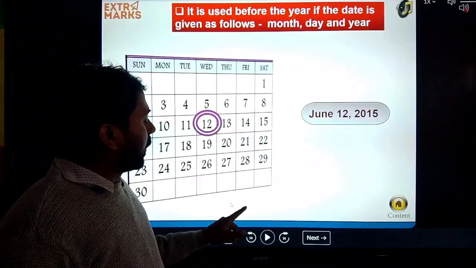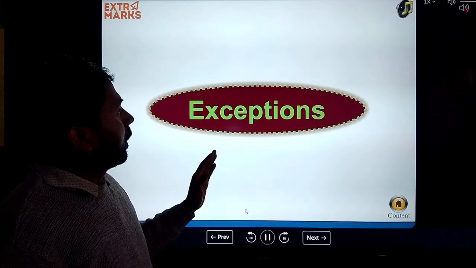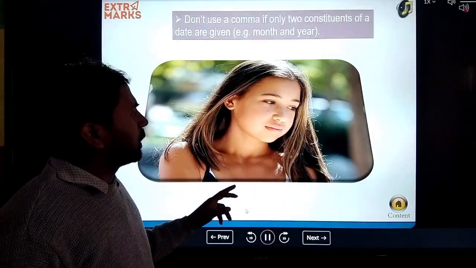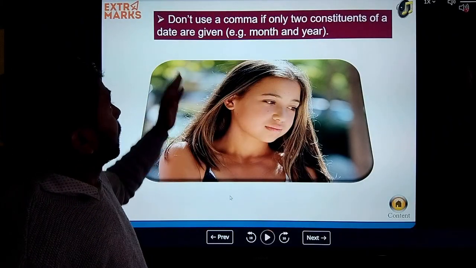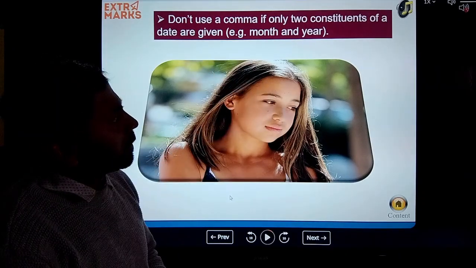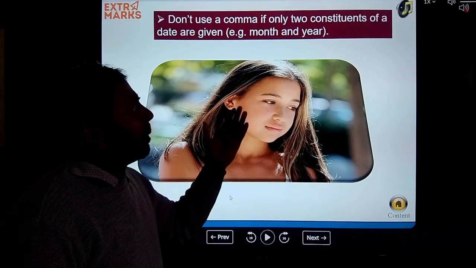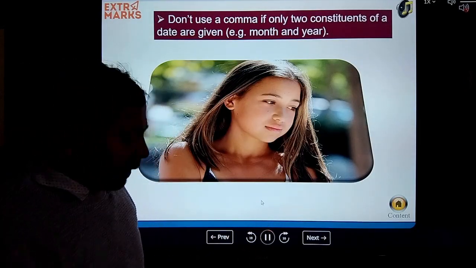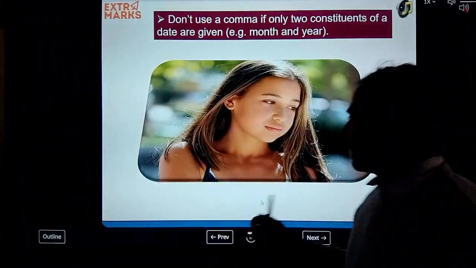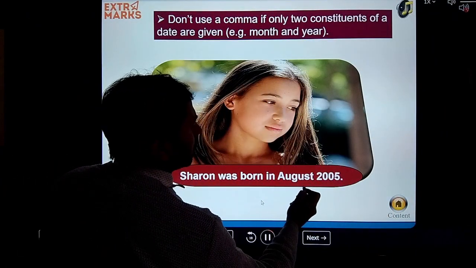Is it clear? Next, this is the exception. The exception is that we don't use a comma if only two constituents of a date are given, for example month and year. In which condition we cannot use it, like Sharon was born in August 2005.